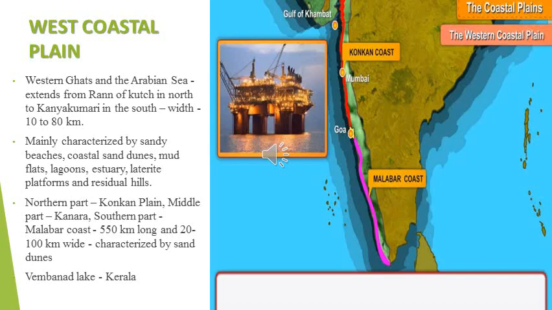Then lagoons. What do you mean by lagoon? It is a small area of water near a lake or river. Then estuary. An estuary is a wide part of a river where it joins the sea. So where the rivers join the sea is called an estuary. Then laterite. What do you mean by laterite?